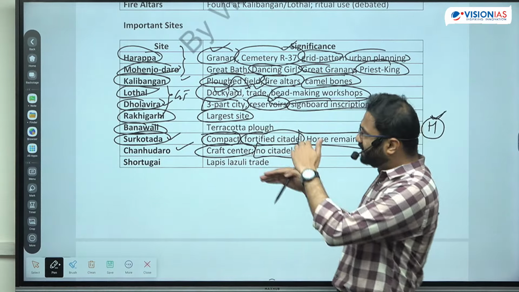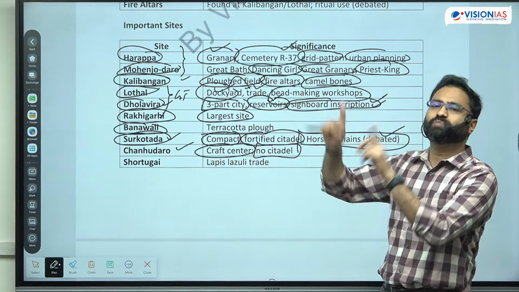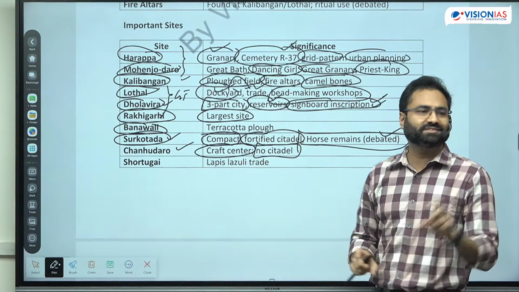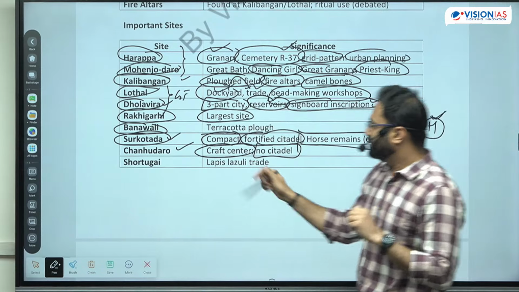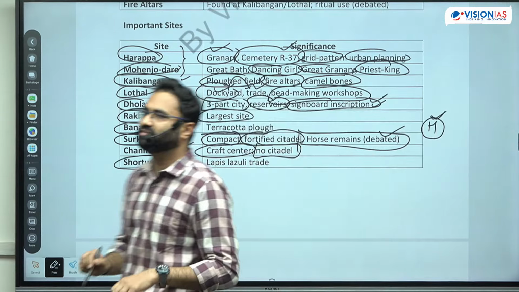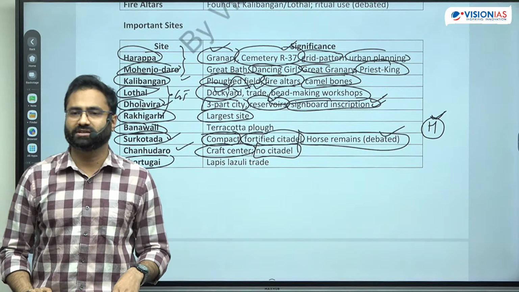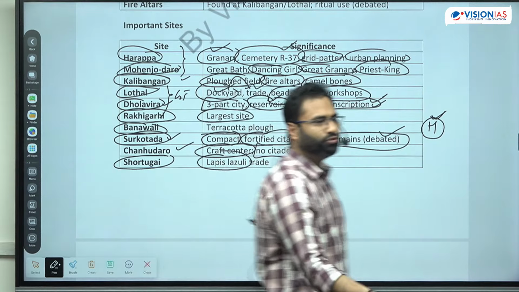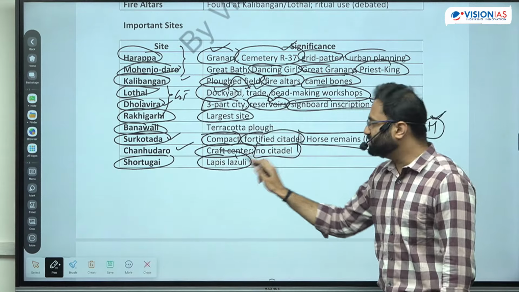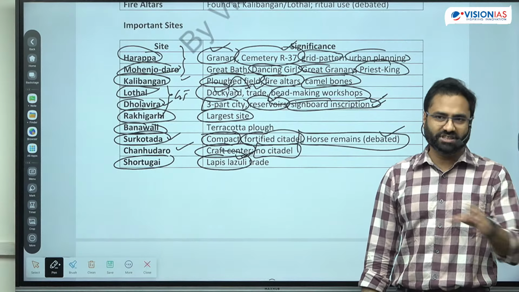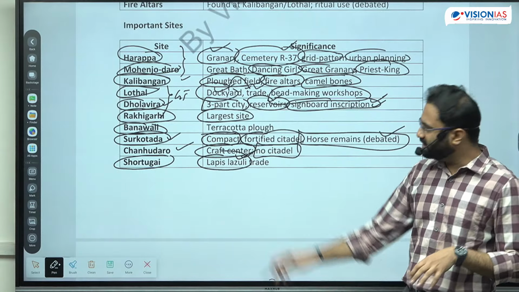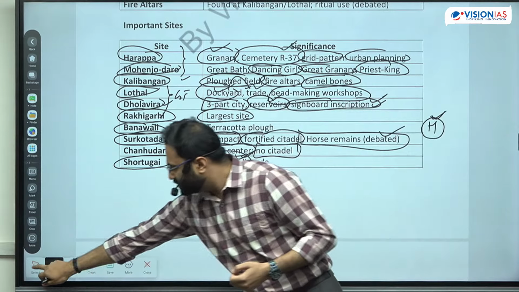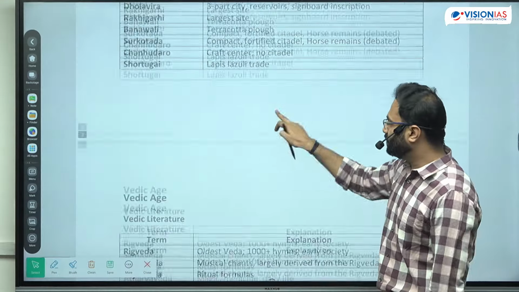So just identify if there are certain disparities observed from the conventional practices of the IVC, there are higher chances that UPSC can ask about them. Next is Shortugai. Shortugai is in the region of Afghanistan. So this is the Afghanistan side. Here lapis lazuli, if you know Afghanistan, is one such thing which these people used to import from the region of Afghanistan. So lapis lazuli trade is an important feature. Okay, so this is regarding the sites of IVC.